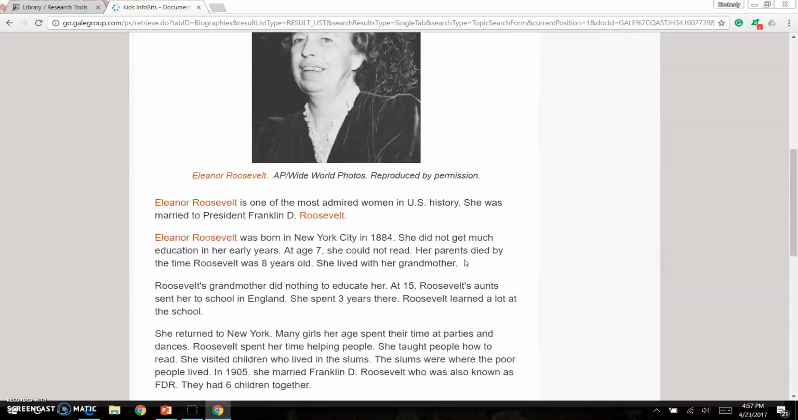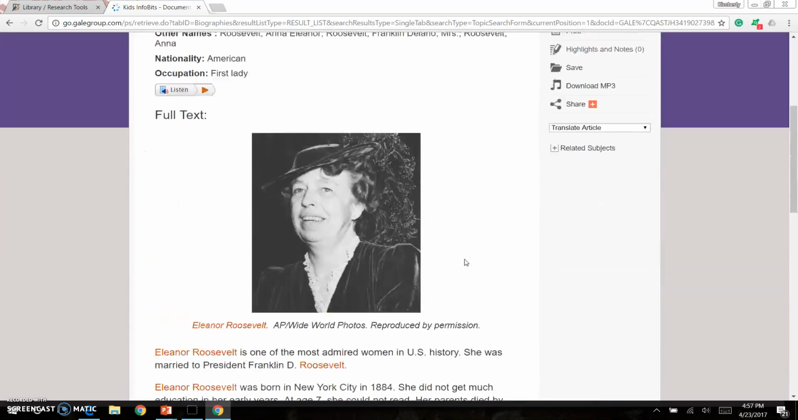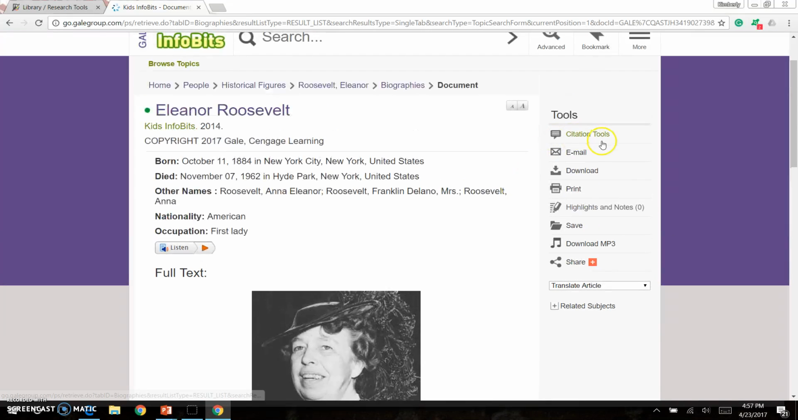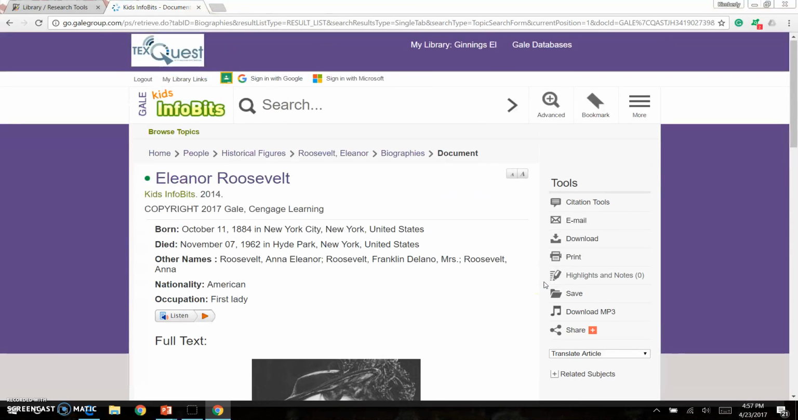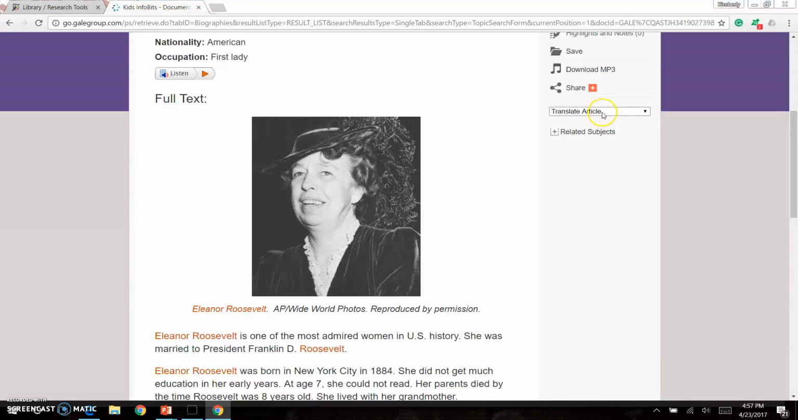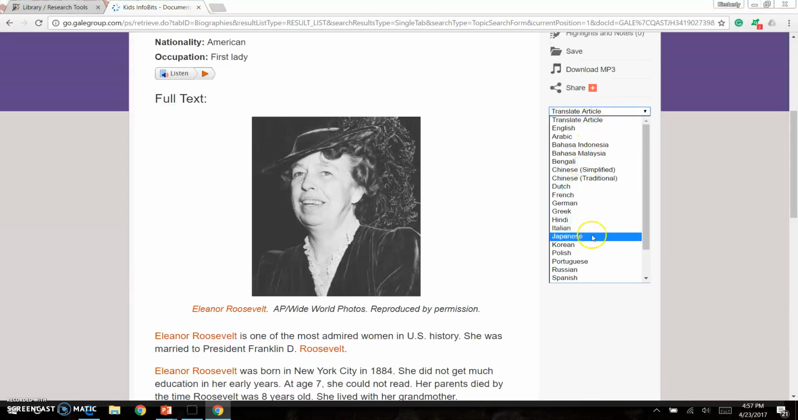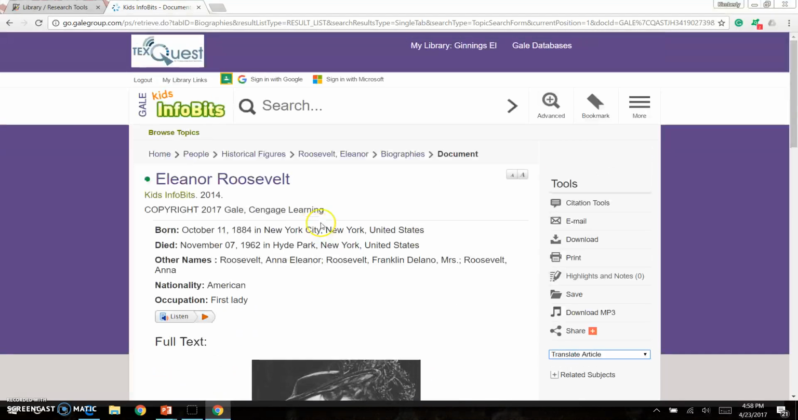If I choose to use this information, then again, I need to cite it. I can also choose to email this to myself. I can download it. I can print. I can highlight and make notes. I can save it. And because it would read it to me, it does allow me to download an MP3 or to share it. Another great thing that Infobits offers is I can also translate this article into other languages. And so if I need this article in Spanish, I have that option.